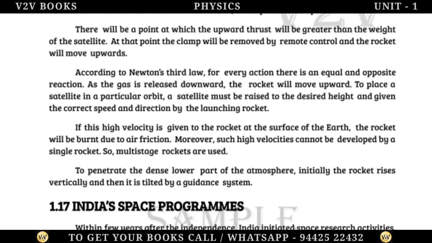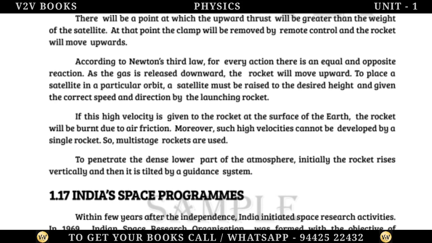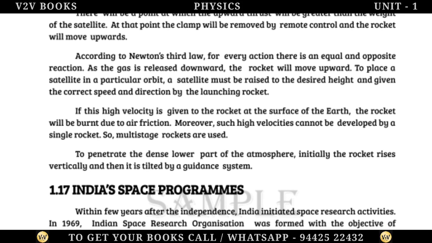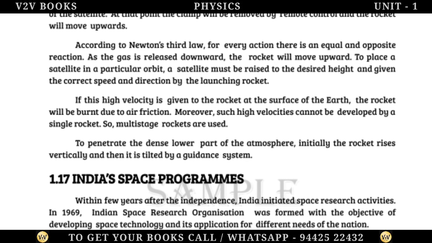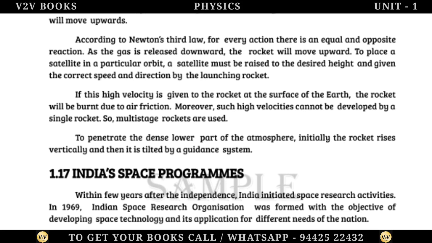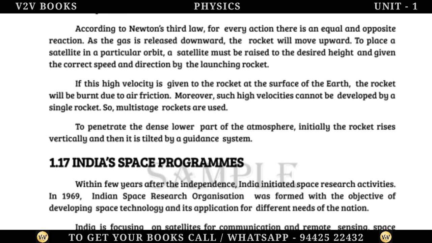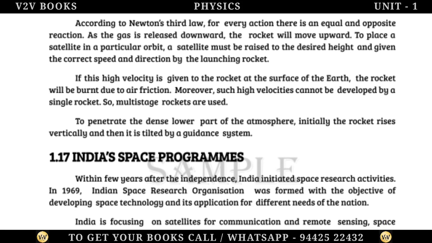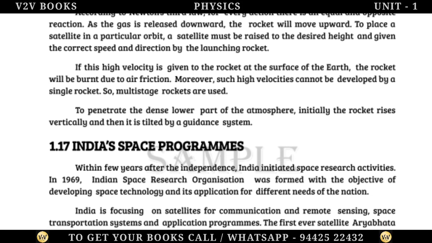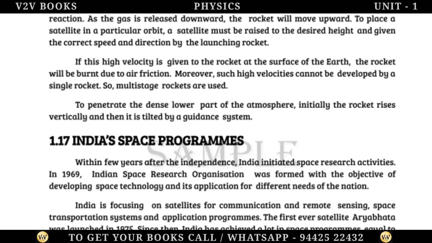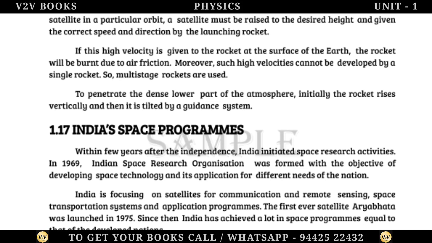To place a satellite in a particular orbit, a satellite must be raised to the desired height and given the correct speed and direction by the launching rocket. If this high velocity is given to the rocket at the surface of the Earth, the rocket will be burnt due to air friction. Moreover, such high velocities cannot be developed by a single rocket. So, multistage rockets are used. To penetrate the dense lower part of the atmosphere, initially the rocket rises vertically and then it is tilted by a guidance system.